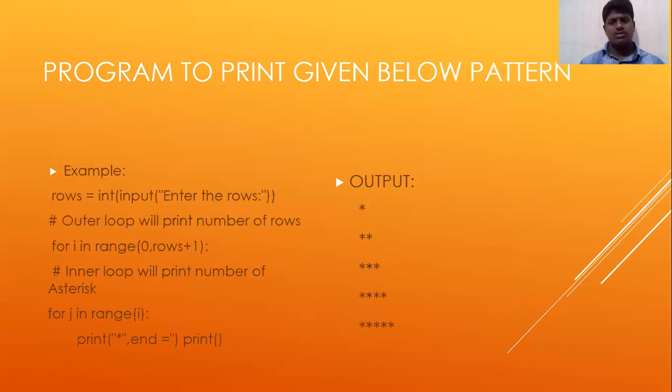Program to print given below patterns. Example: row equal to int of input, enter the rows, and the outer loop will print the number of rows. For i in range 0 comma row plus 1, the inner loop will print the number of asterisks. For j in range i, print star comma end equal to space. And the output will show how the pattern occurs with the help of the loop.